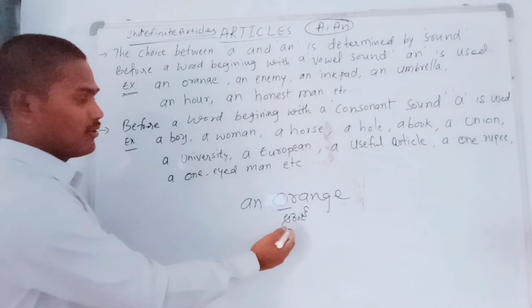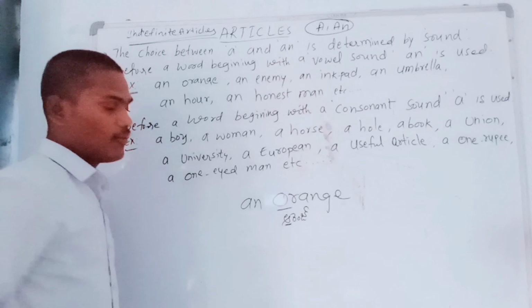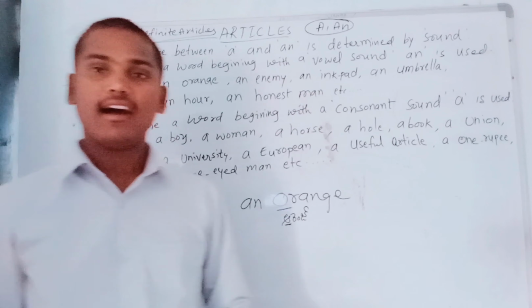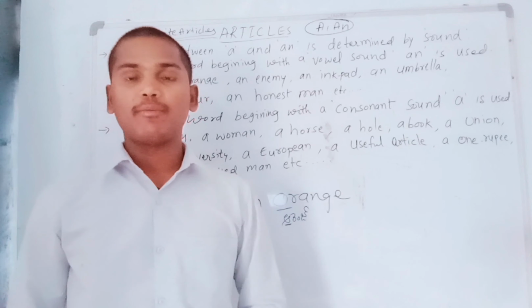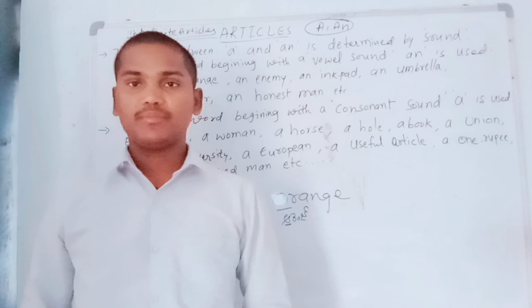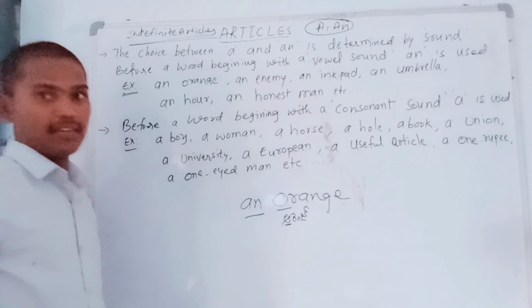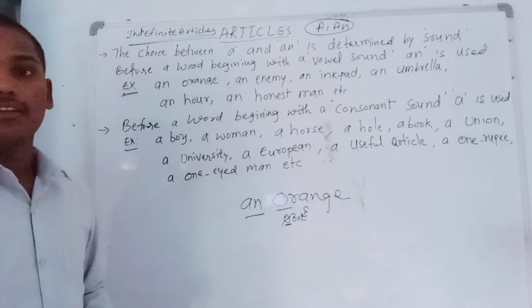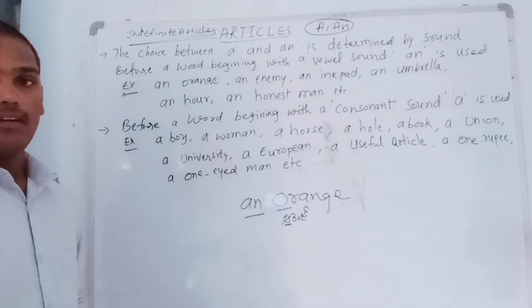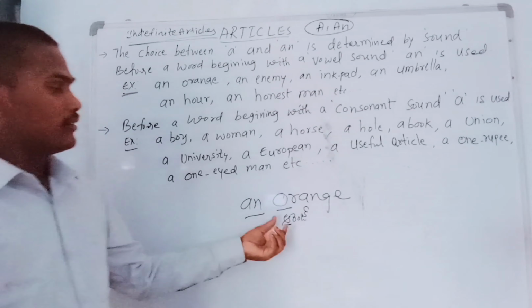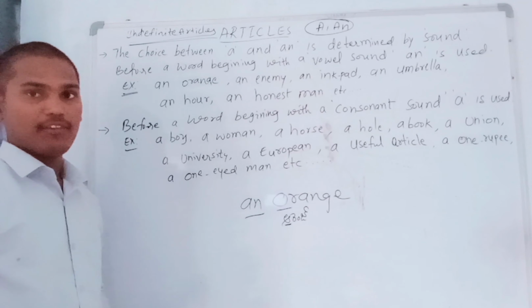In this word, the word begins with the sound A, and A comes in the Telugu alphabet in between A to Aha, so that is definitely a vowel sound. That's why I used an here. Whenever we get these kinds of cases, we should write only an before the word which begins with a vowel sound. I hope you can definitely understand it.